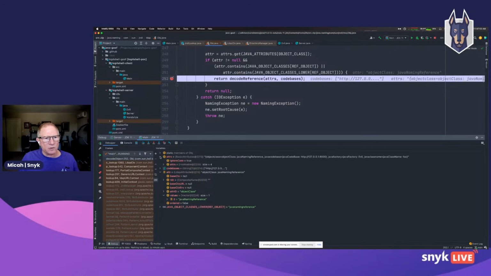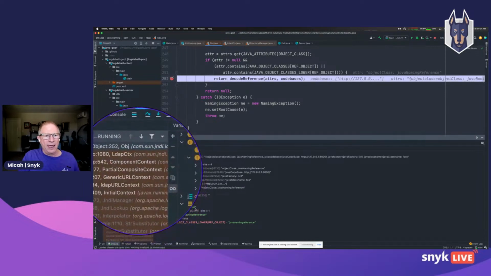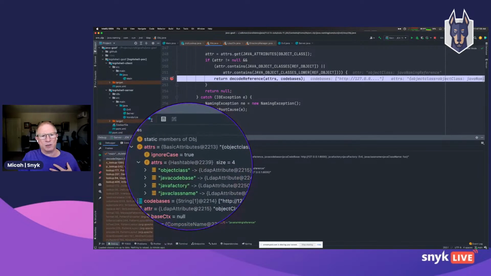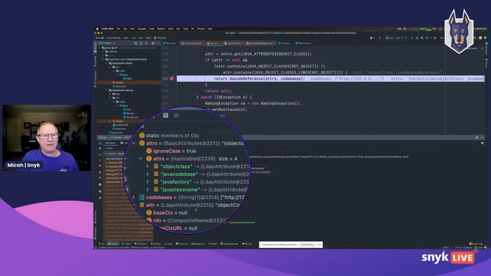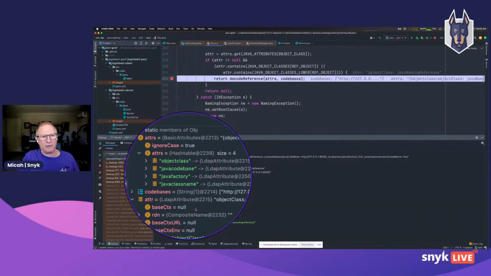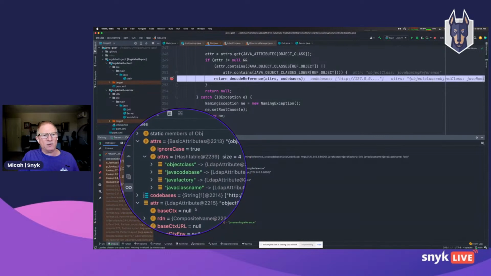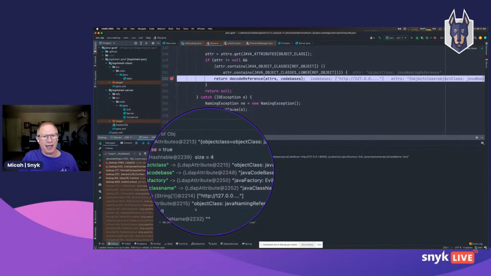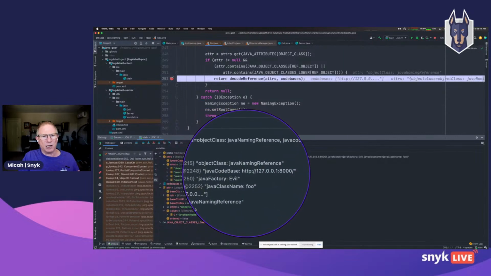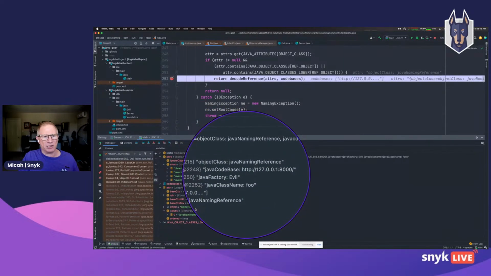If I look at where I'm at in the debugger, this is what I want to see. This is the LDAP response. And you may not have been aware of this. I wasn't aware of this, but it's a perfectly valid LDAP response to have a remote Java reference. So by these four attributes, object class, Java codebase, Java factory, and Java class name, I'm referencing a remote Java object.